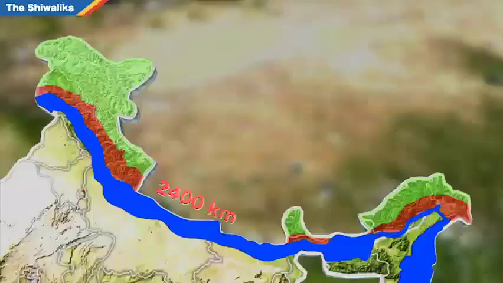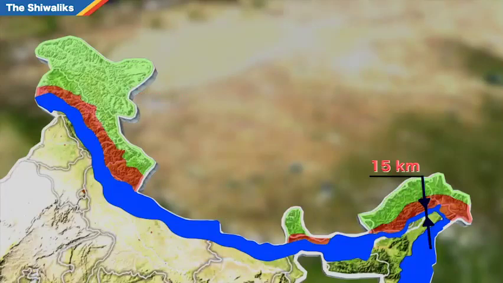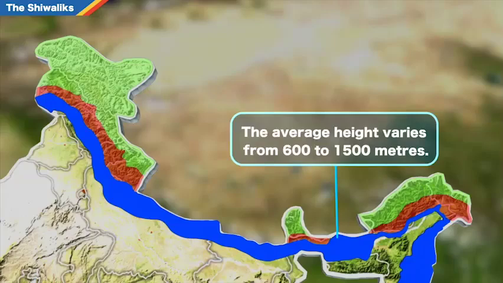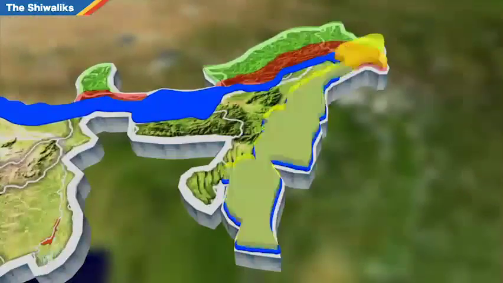It covers 2,400 km and the width varies from 50 km in Himachal Pradesh to less than 15 km in Arunachal Pradesh. The average height varies from 600 to 1500 meters. The Brahmaputra Valley acts as the eastern boundary for the Himalayas.